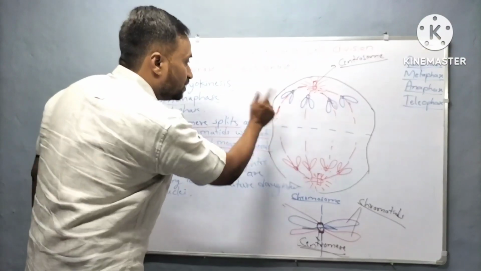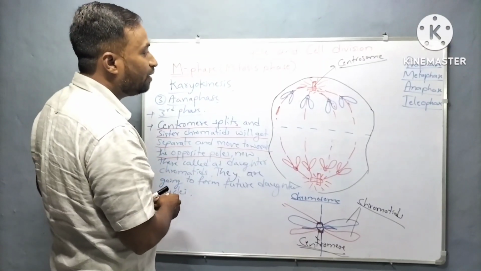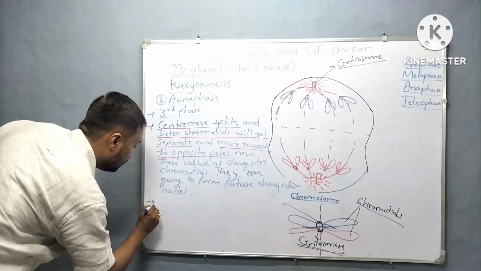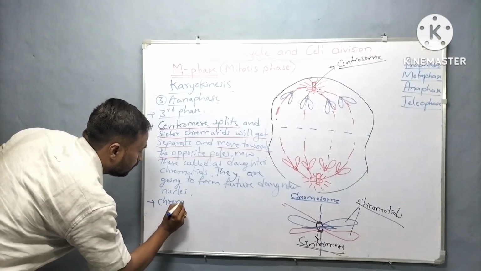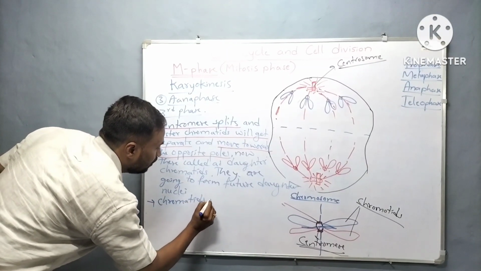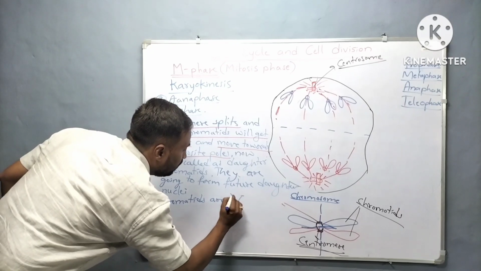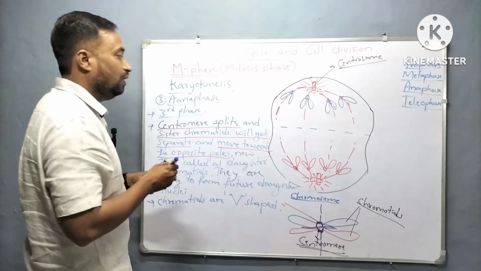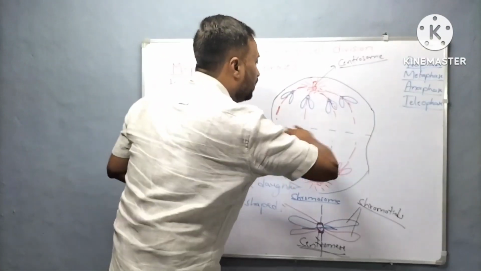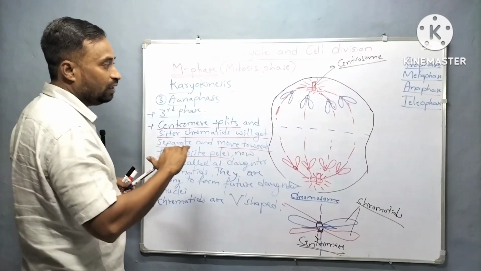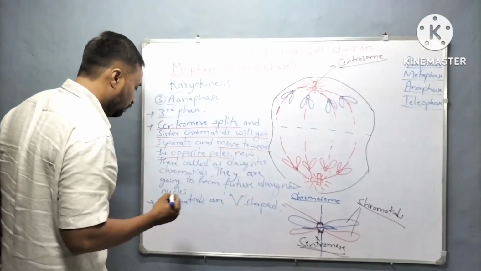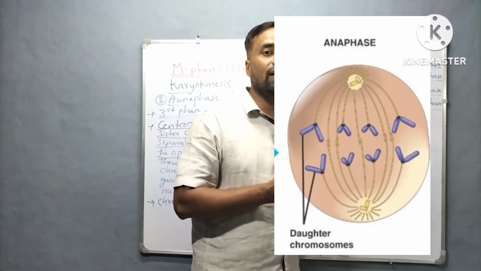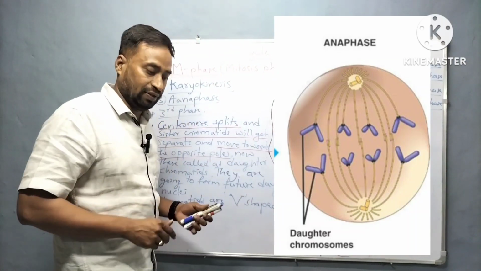What is the shape of the chromatid right now? Chromatids are phi shaped, like the English alphabet phi. This is also an important key feature. The chromatids move away from the central equatorial plate. That is also one of the important key features of anaphase.